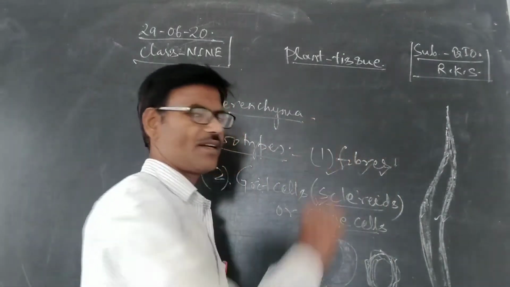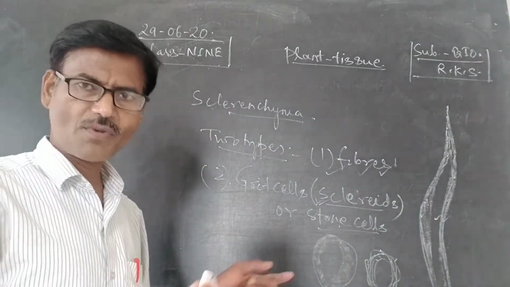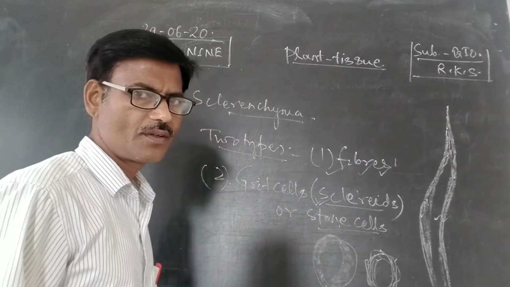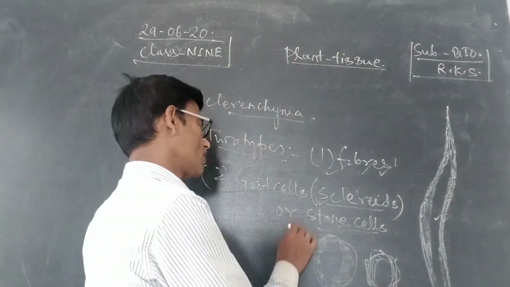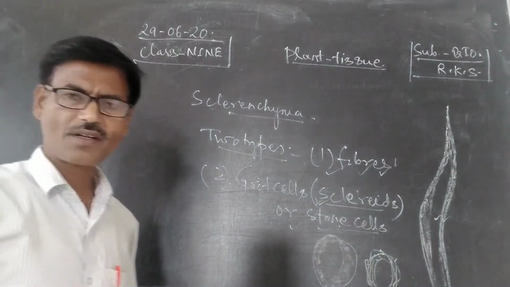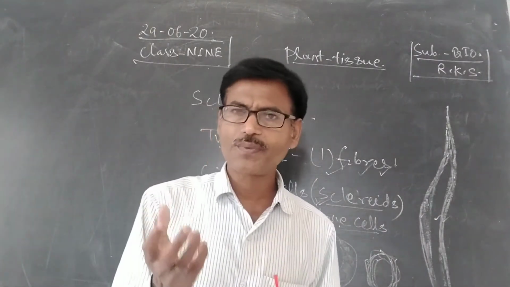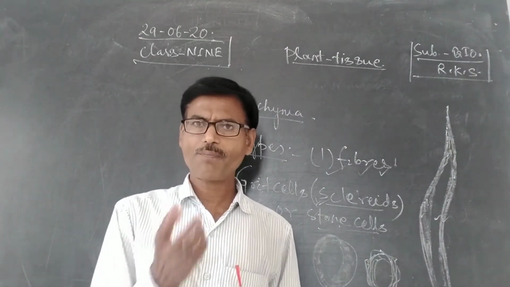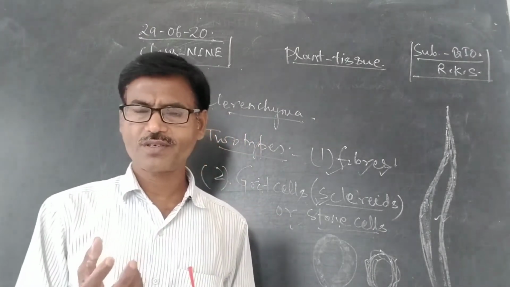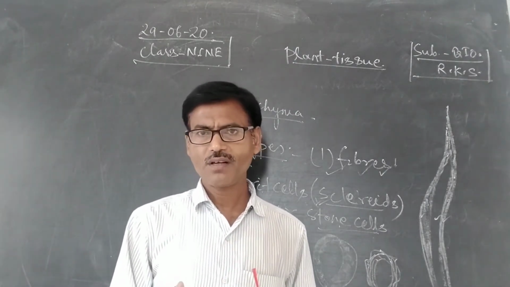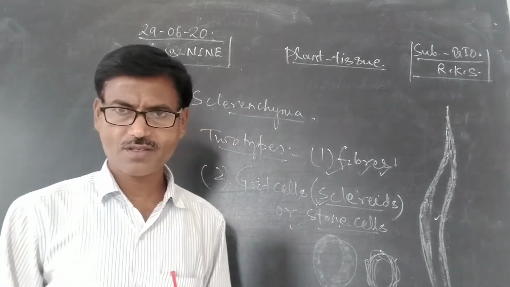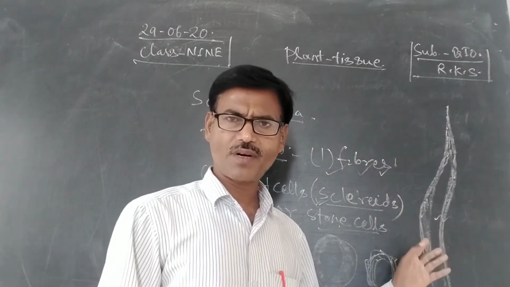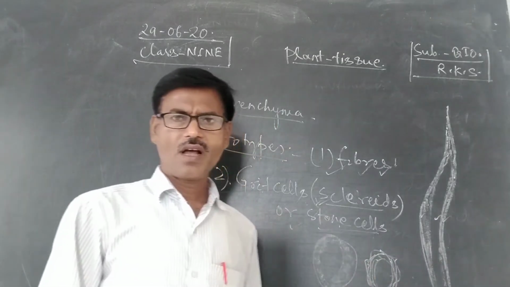The second type of cell is sclereids. These are small size cells with uniformly thick cell walls. The stone cells or sclereids are present in the juicy pulp of certain fruits, say guava. The pulp of guava, the juicy mass, contains grit cells or stone cells. Fiber is present in different parts of the plant, say stem, root, and leaves.